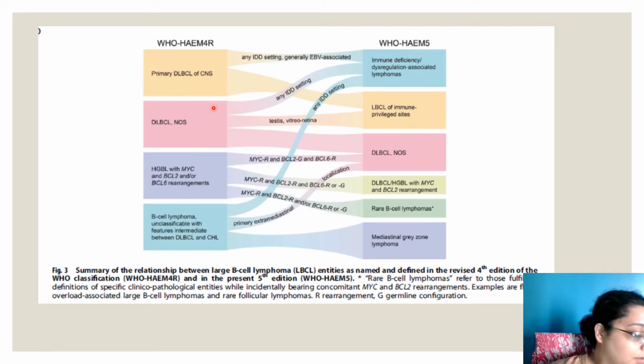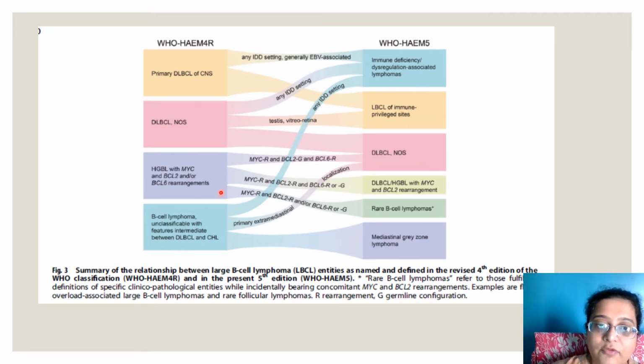Okay. DLBCL NOS, again in immune deficiency settings, over here IDD, call it immune deficiency dysregulation associated lymphoma. If it is in testes and retina, call it LBCL of immune privileged site. If both of these things are absent, then you can call it DLBCL NOS.